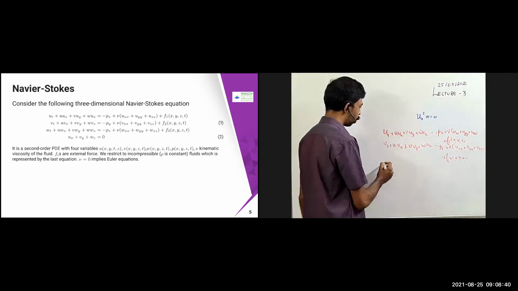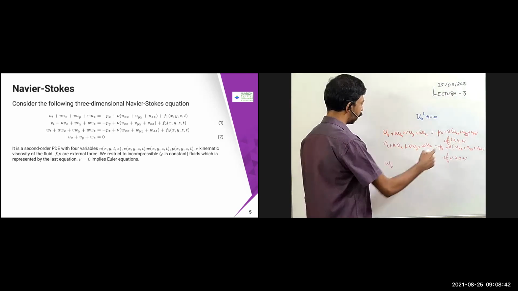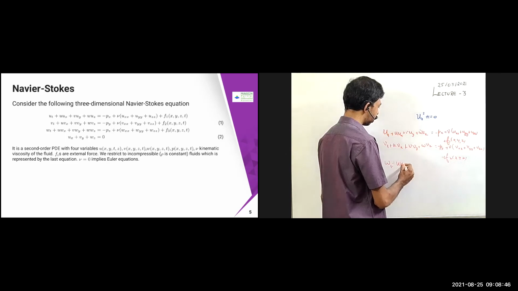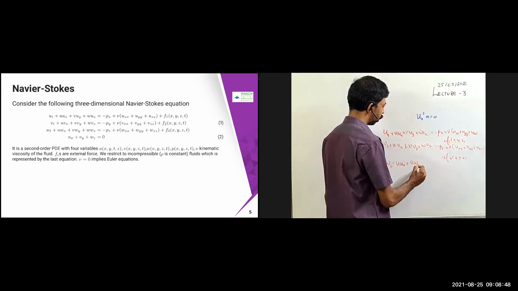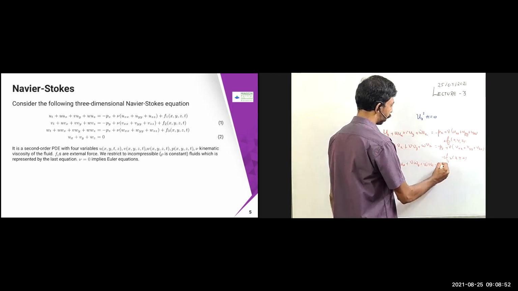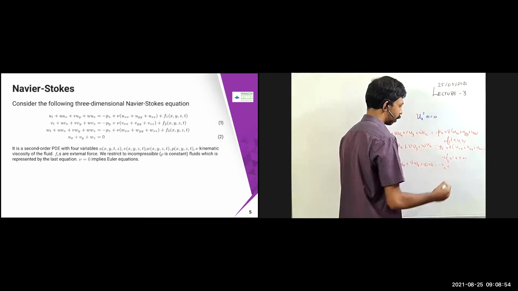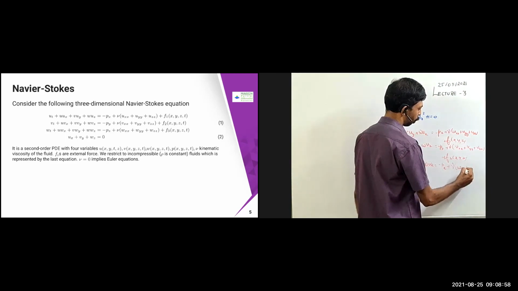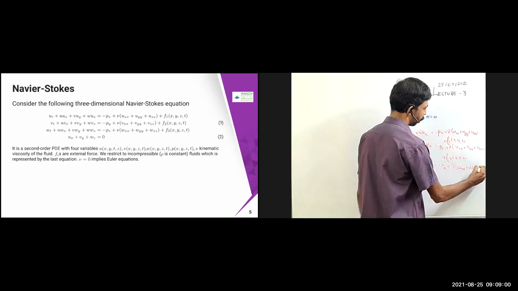Similarly, there will be a w_t, and then you replace here u w_x plus v w_y plus w w_z equal to minus p_z plus nu into (w_xx plus w_yy plus w_zz).